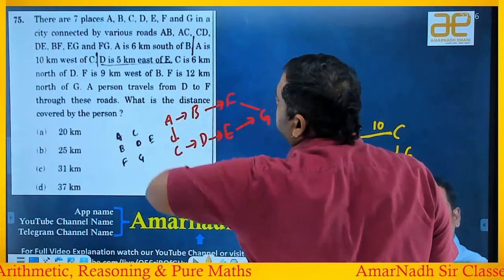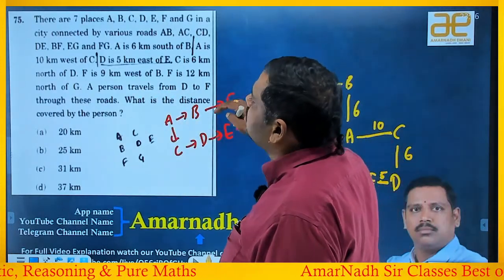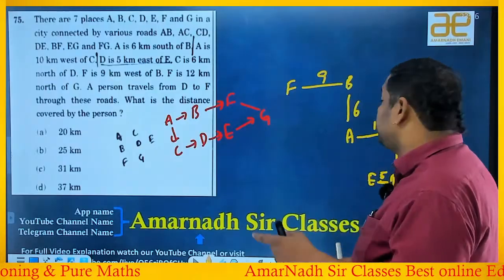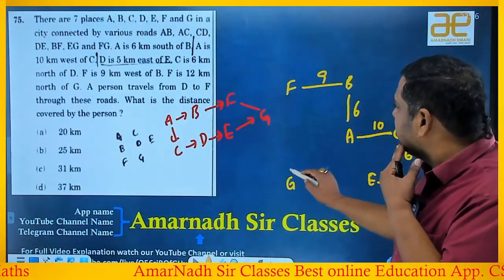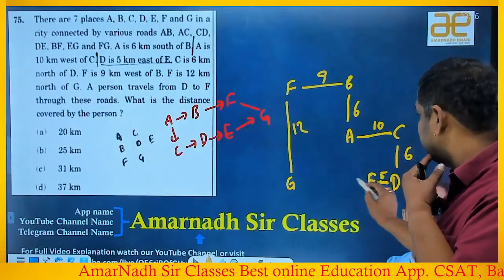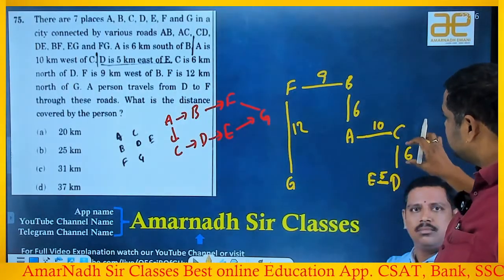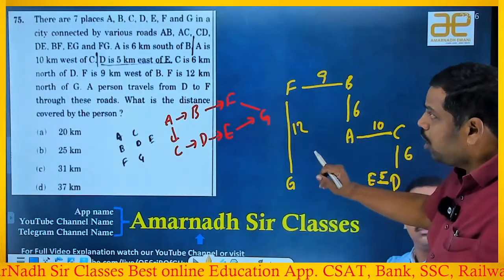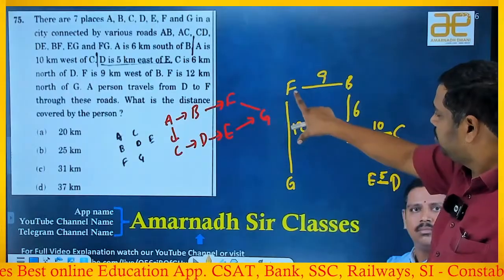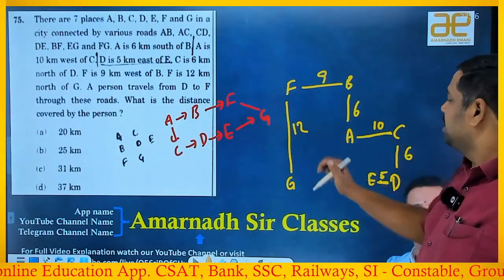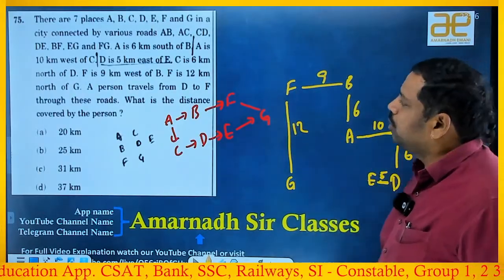F is 12 kilometers north of G. North of G. How many kilometers? 12 kilometers. So G is here and this gap is 12. If you observe, exactly these three are on the same line. 6 and 6 is 12. So F is north of G, absolutely. This is 6, this is 6, totally 12, right? So definitely these three are on the same line. Okay, next point.